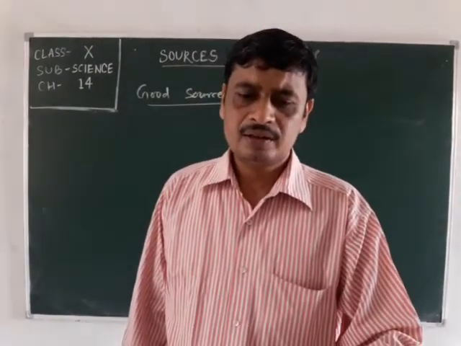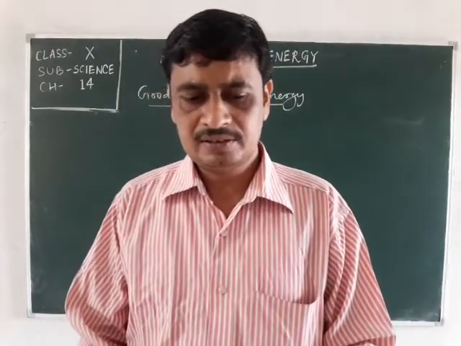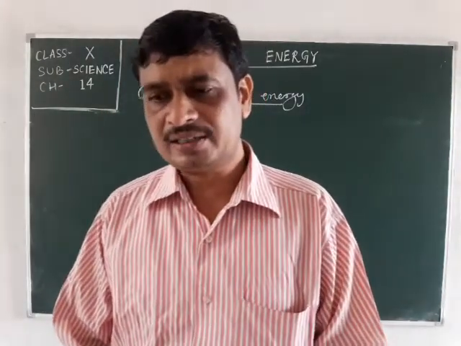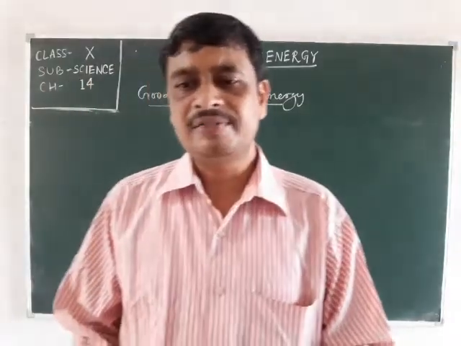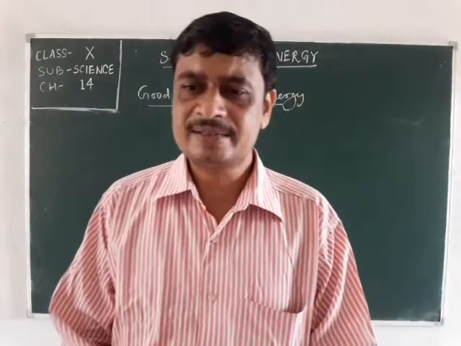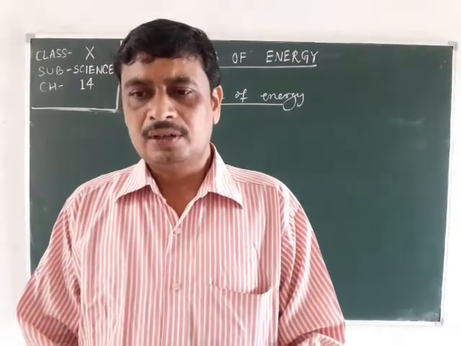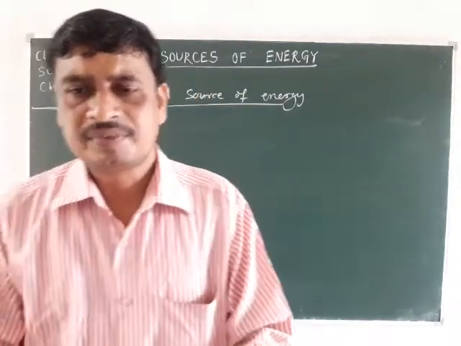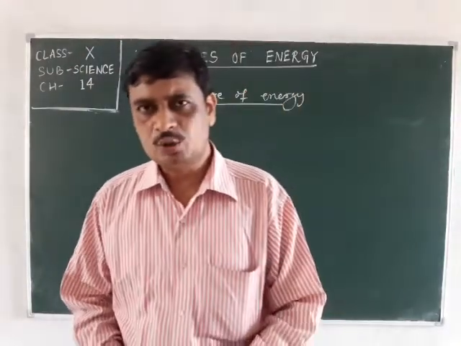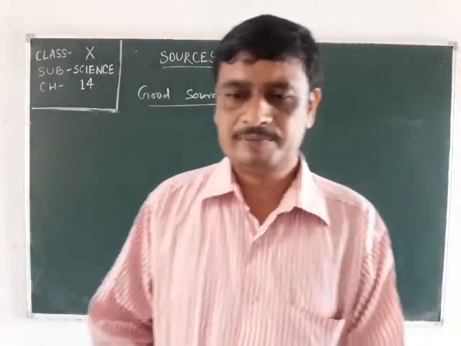We use energy in our muscles to cycle to school also. Here the muscular energy is for carrying out physical work, electrical energy for running various appliances, and chemical energy for cooking food or running vehicles. All come from some sources. We need to know how we select the source needed for obtaining energy in a usable form. How do we get energy from another form to make it usable?